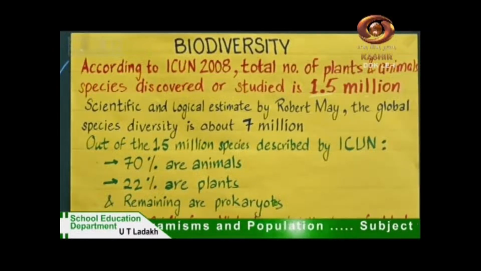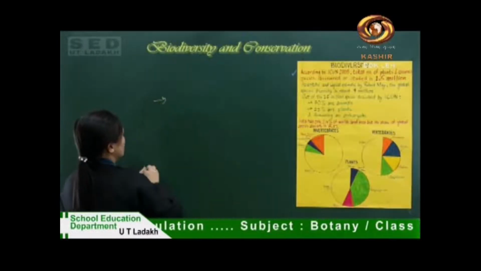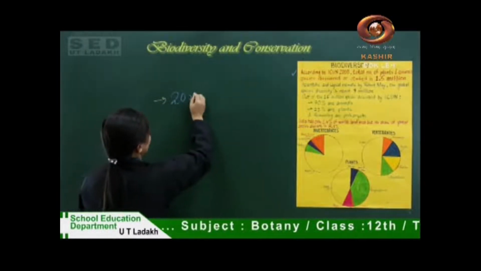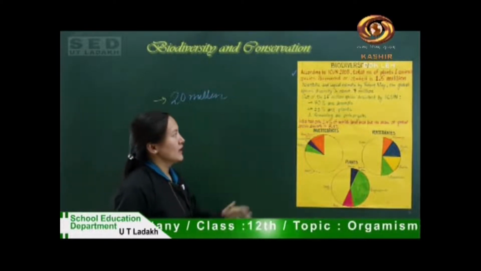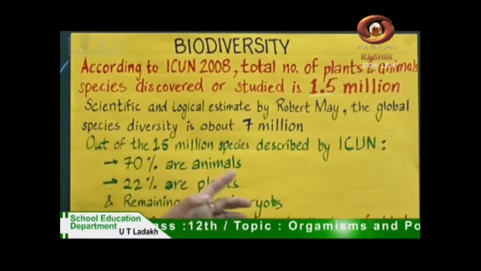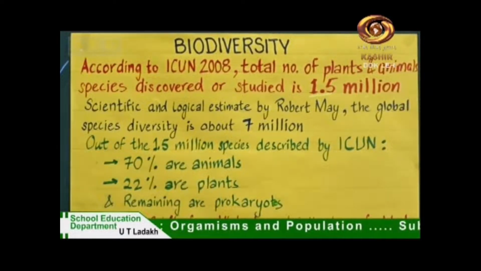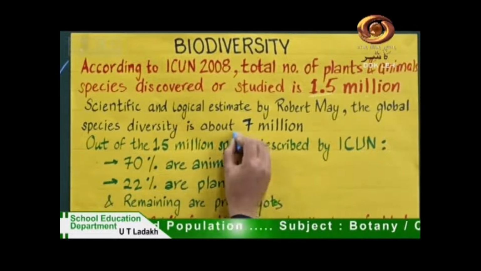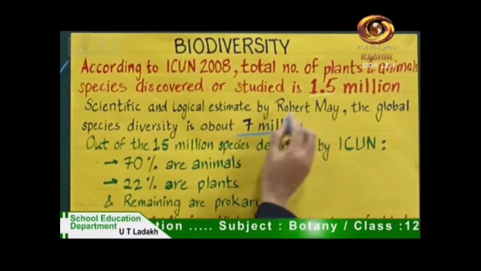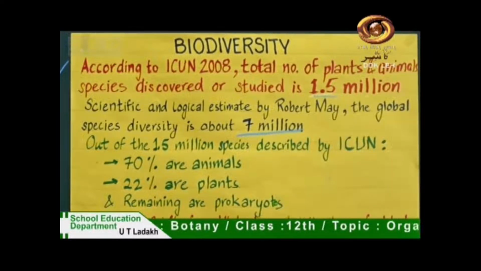Some other scientists believe there are more than 20 million species. According to Robert May, a more scientific and logical estimate, global species diversity is about 7 million, which is more than that of IUCN.